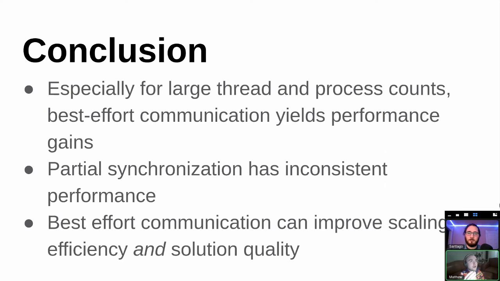And so to tie this all together, what we saw was that, especially for large process counts, the best effort communication model is yielding some really tangible performance gains for our benchmarks, and that partial synchronization, which we included as a control, has some inconsistent performance. And so we need to do some more thinking about how that's implemented and its utility. And what was really exciting is, especially with that graph coloring problem, we were able to see that best effort communication not only improves the scaling efficiency, but also can yield tangibly better solution quality in a fixed amount of time.